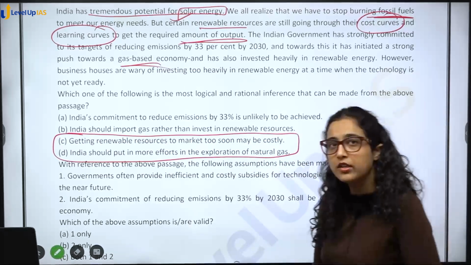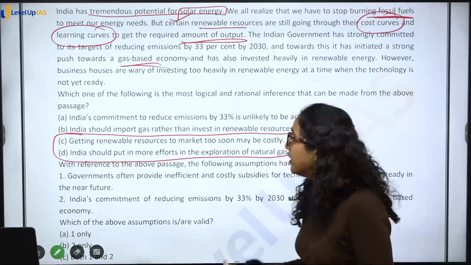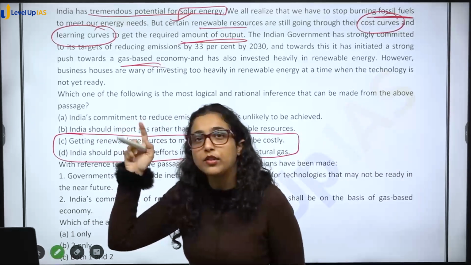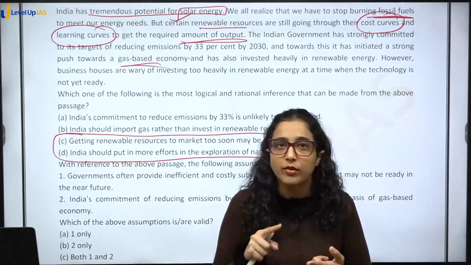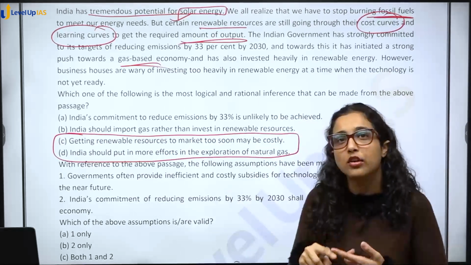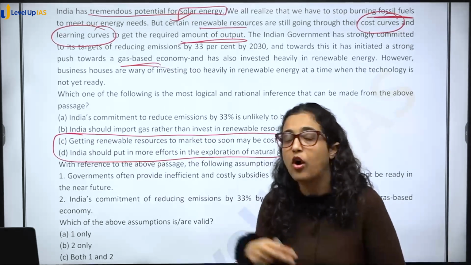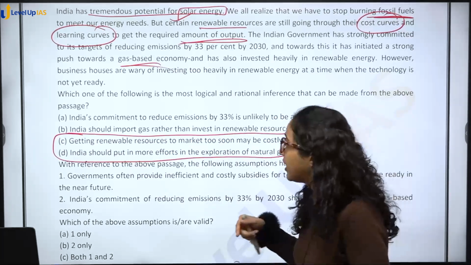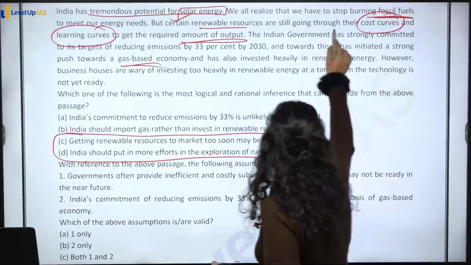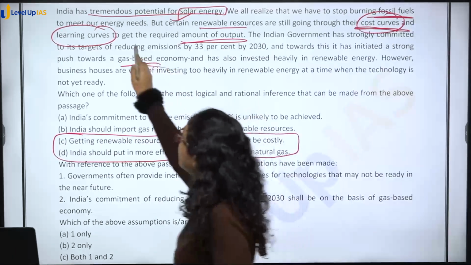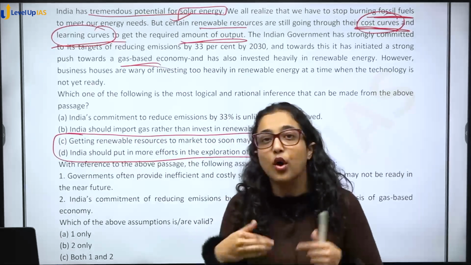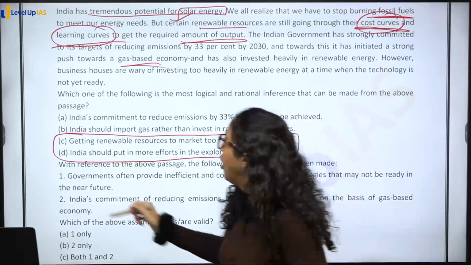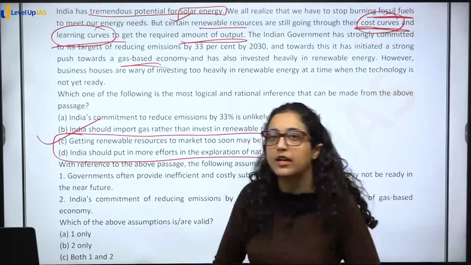Seems like, okay, this is correct. But what we are talking about is renewable resources. We are talking about how renewable resources में अभी technology नहीं है. We are talking about how cost नहीं cover हो रहा, right? Because they are still going through their cost curves and learning curves. So if you will think what is the author's point of view, option C will be our answer.